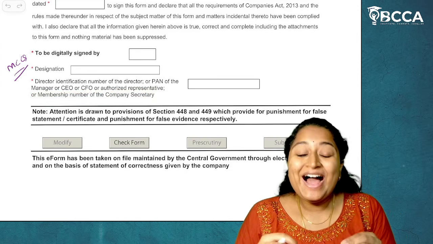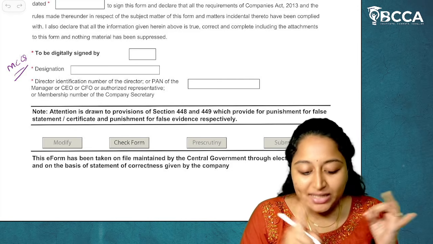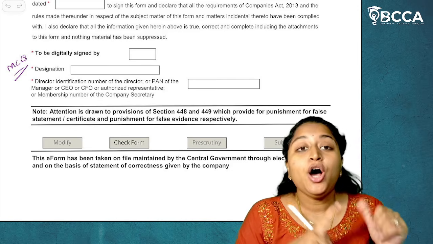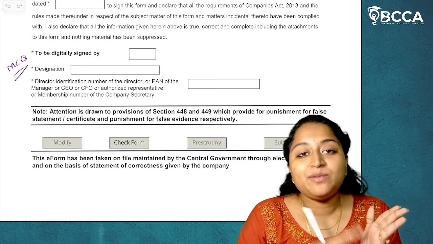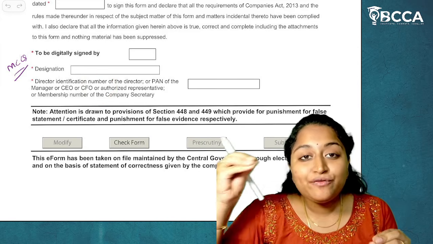So, who can actually sign Form CRA2? Either a director, a manager, CEO, CFO, company secretary, or any other person authorized by board. Any of those people can sign Form CRA2.